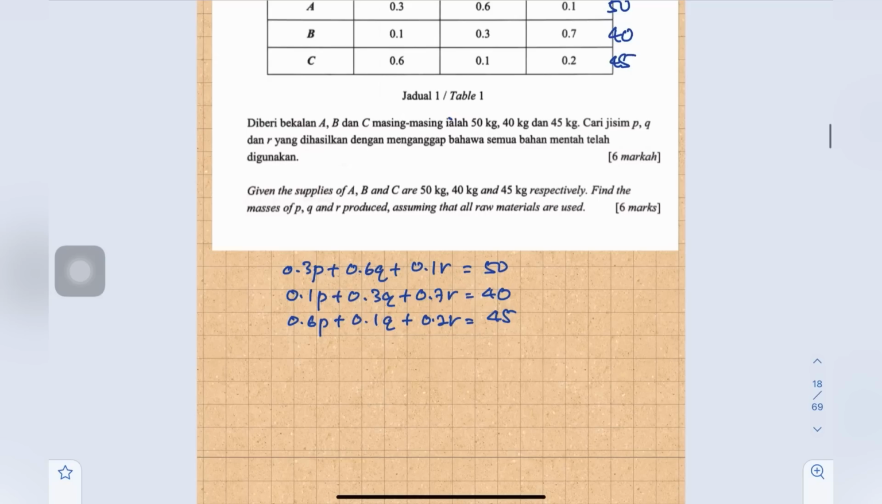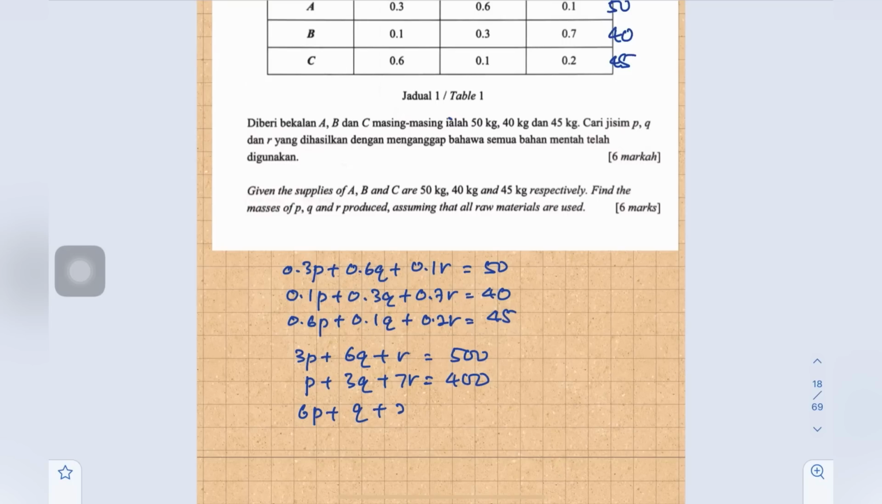Okay, so here I got 3P plus 6Q plus R equals to 500. P plus 3Q plus 7R equals to 400. 6P plus Q plus 2R equals to 450. Okay, this is equation 1, 2, and 3. Okay, to solve this simultaneously, we can use elimination or substitution method. Normally, students like to use elimination method, right? But today, I would like to show you solve this by using substitution method.